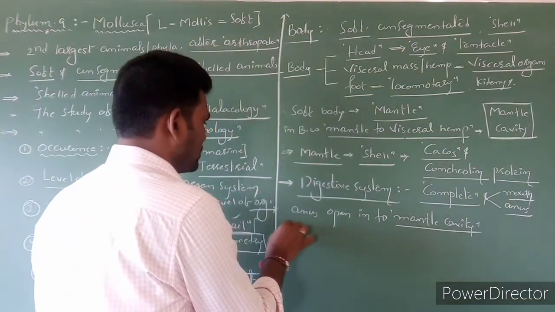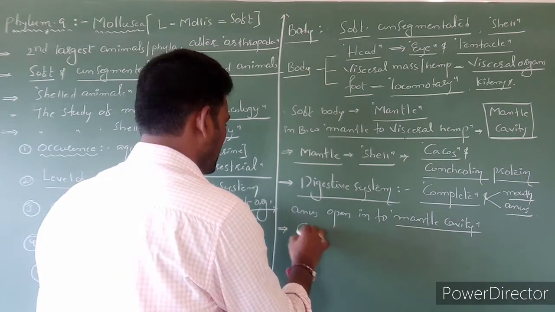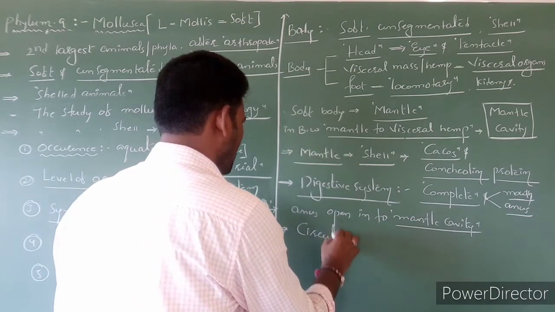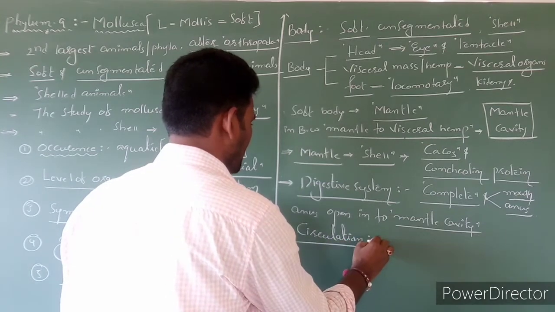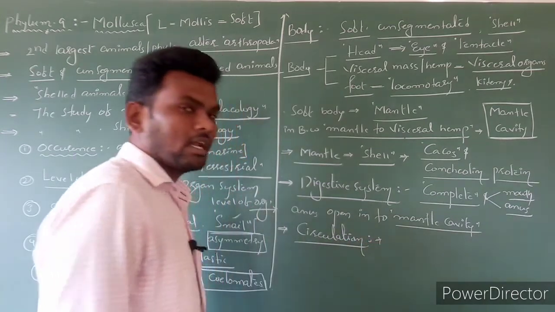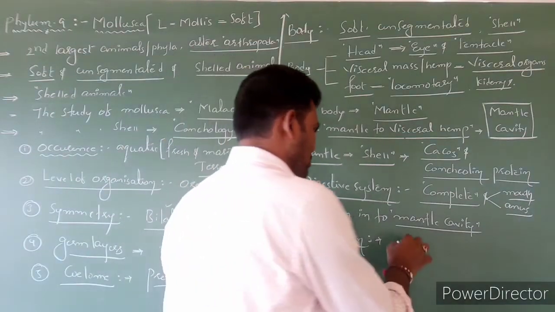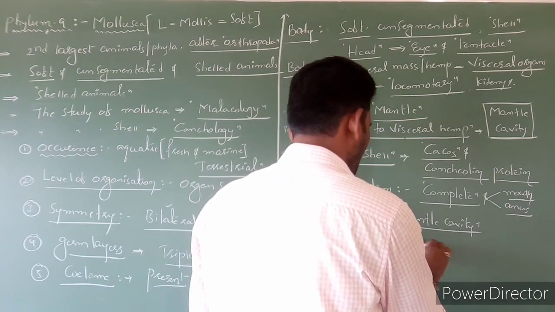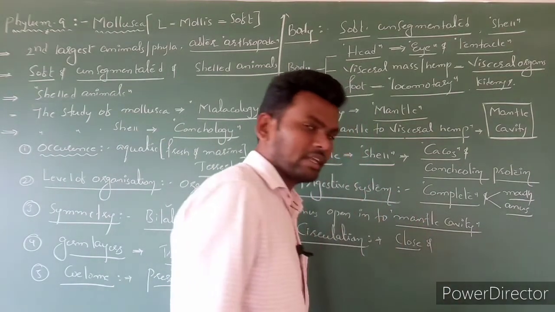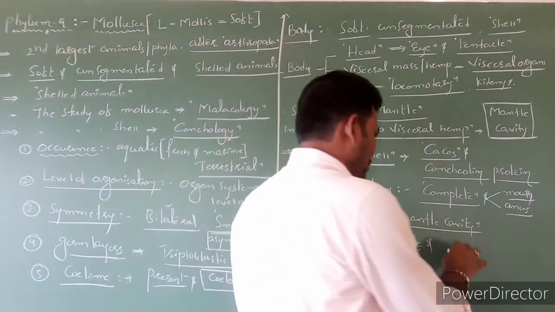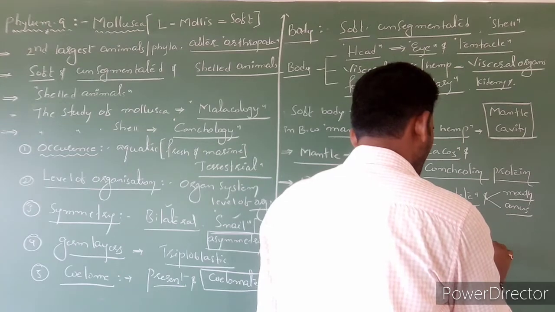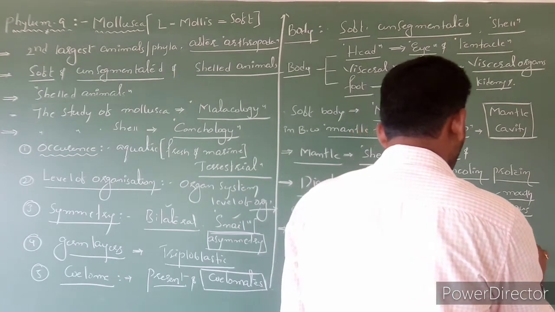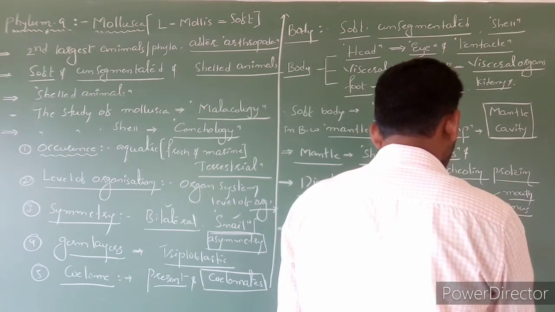Next one is circulation. Circulation is a closed type of circulation. And here a pulsatile heart is present.